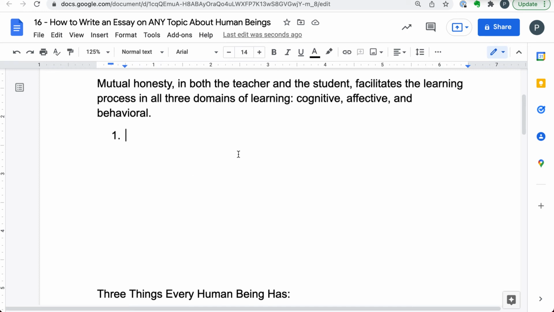Okay, so mutual honesty involves the teacher. Now, I need 3 main sections. What are going to be my 3 main sections? Well, I'm going to divide it this way. The first section is going to be about cognitive, then affective, and then behavioral. Makes sense, right? This topic just lends itself perfectly to 3 main sections.